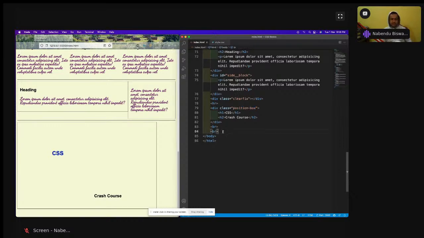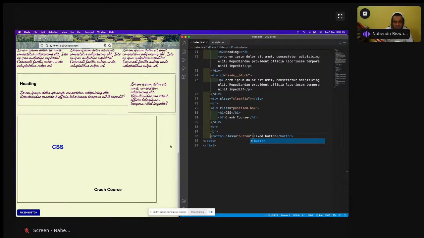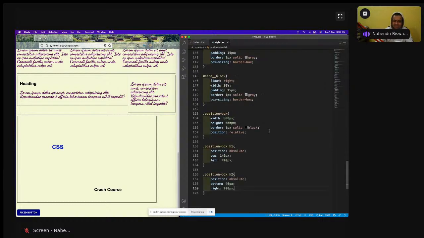After this BR, I will have a button. Let me call it a fixed button, because it will be fixed. I will have a class of button here. I'll save. So my button already has all the color because we just did it.